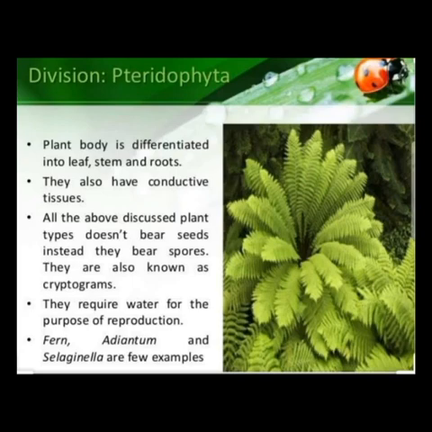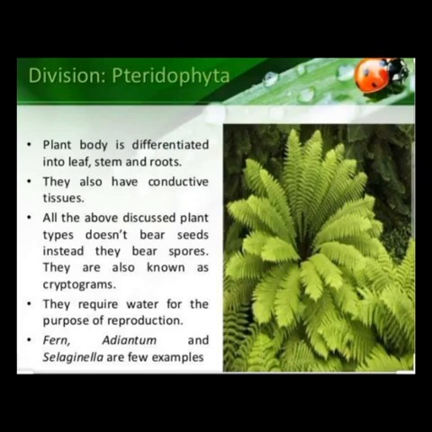They reproduce with the help of spores formed on the posterior surface of their leaves. Examples are ferns, Pteris, Adiantum, etc. These plants reproduce asexually by spore formation and sexually by zygote formation. Earlier, the bryophytes and thallophytes reproduce only asexually by spore formation, but these pteridophytes can reproduce sexually as well as asexually.